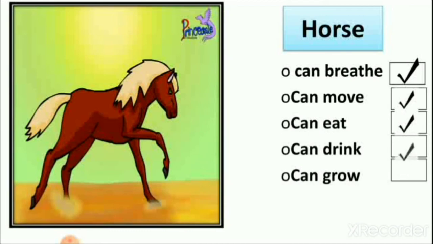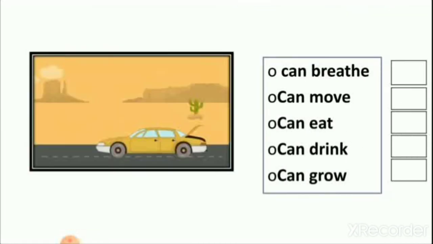Then can horse drink? Yes, horse drinks water like us. So horse is also a living thing. Then can horse grow? Yes, we also see the baby horse which grows into a big horse. So horse can grow also. So horse is a living thing. Now let's see about car. So here you can see the picture of car. In this picture you can see that car is moving on road.